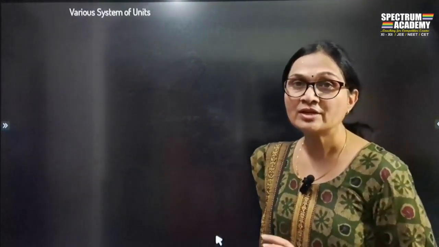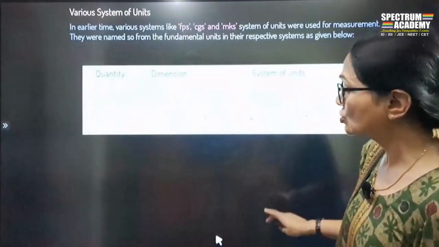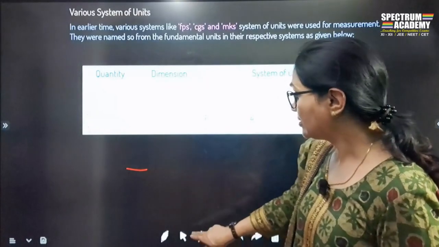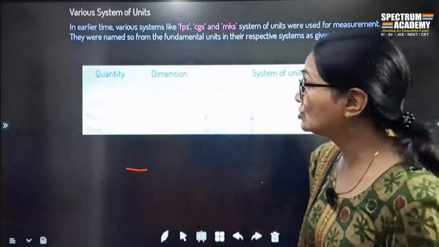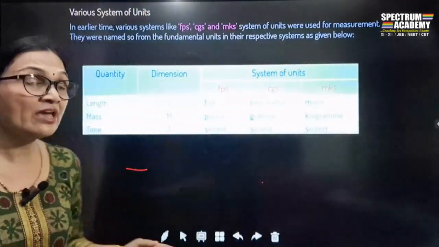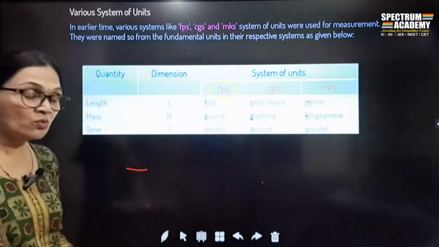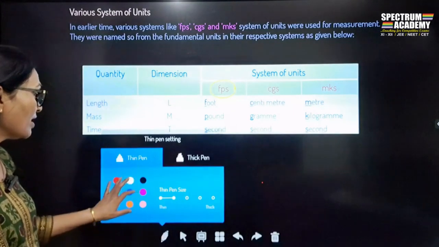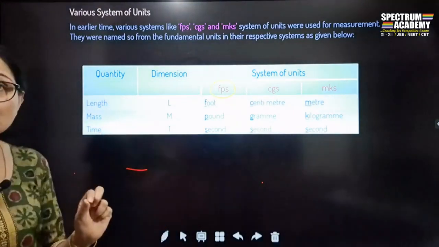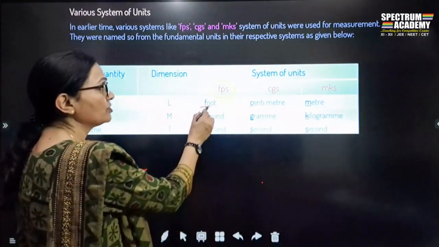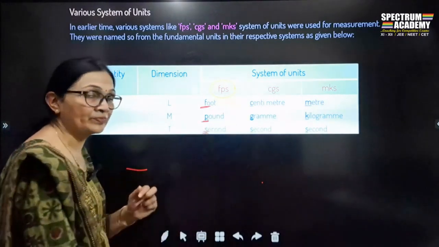Now, as I said, there are different systems of units. So different countries used different systems. So let's figure out which were the countries that use different systems. So these are basically the systems of units that were used. First system is FPS system. Now what is this FPS system? FPS system is nothing but foot, pound and second. Foot, pound and second. Okay?